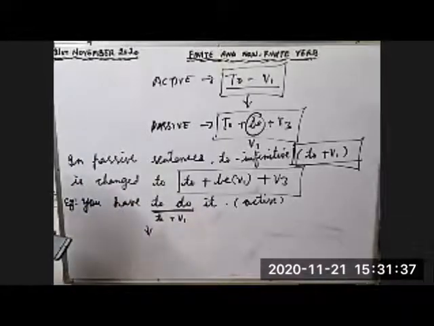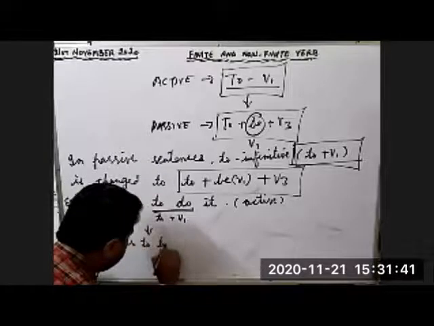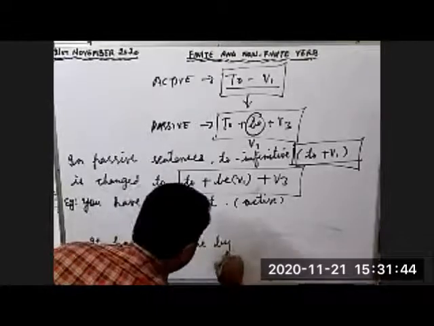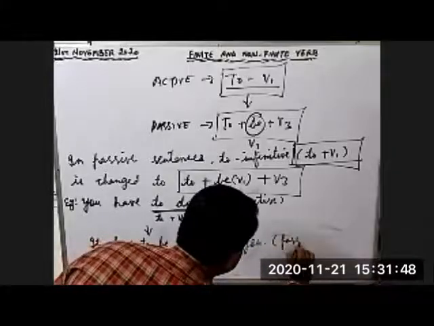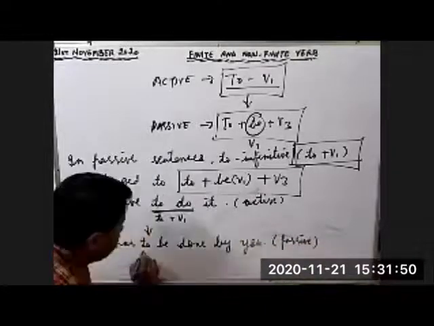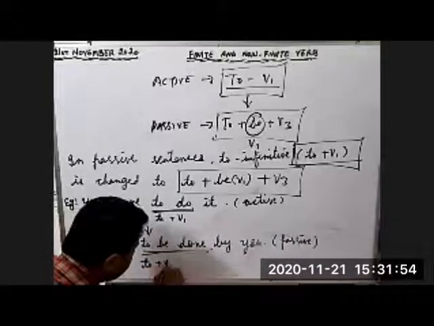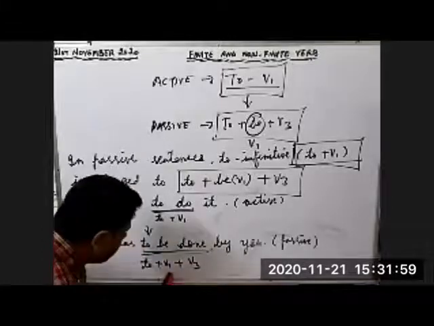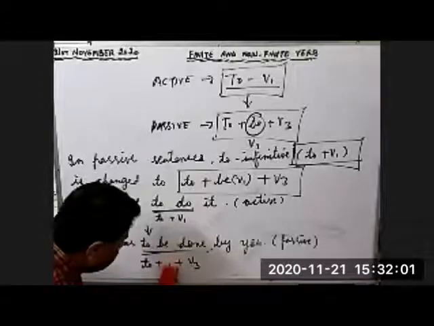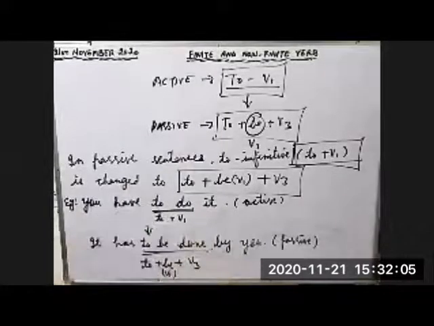It has to be done by you. This is passive. If you look at this structure, to plus be plus third form. What is be? First form.